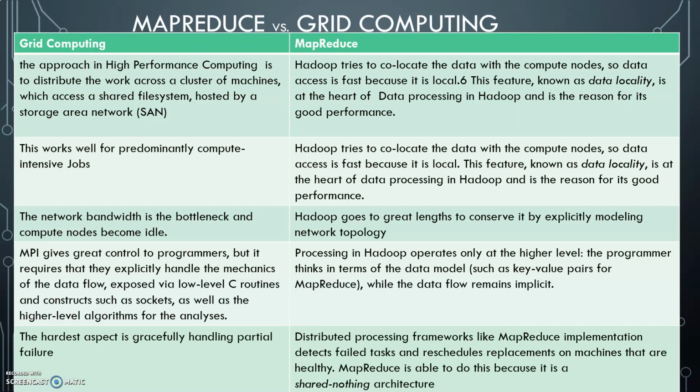Then the hardest part in grid computing is handling partial failure, in terms of node failure and system failure. In grid computing it is a very hard part, but when we are using MapReduce, since it is a distributed processing system, it also has the mechanism to detect the failed task and reschedule it on the machines that have failed inside the system.